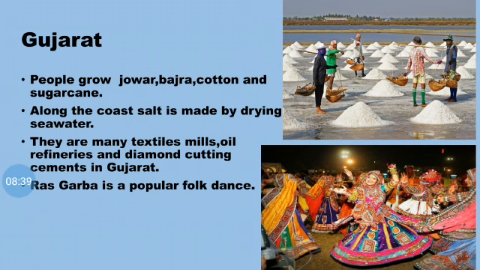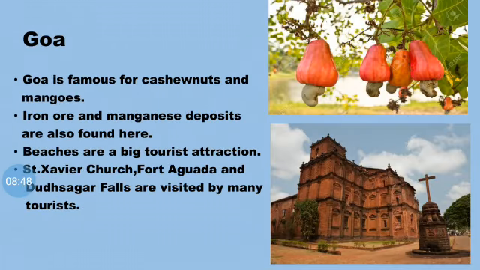Children, you can just have a look at how the salt is being collected and how it is being carried to the factories. The next one we have got is Goa. Goa is famous for cashew nut and mangoes. Iron ore and manganese deposits are also found over here.